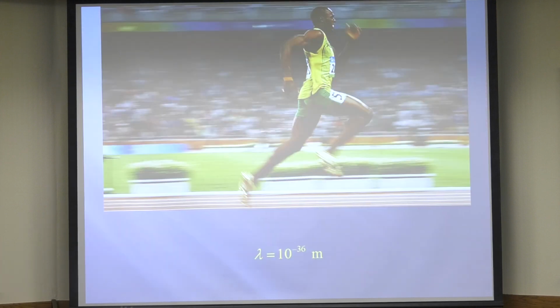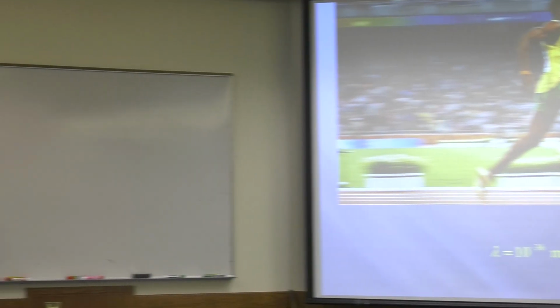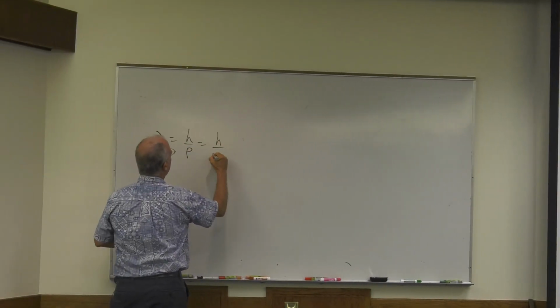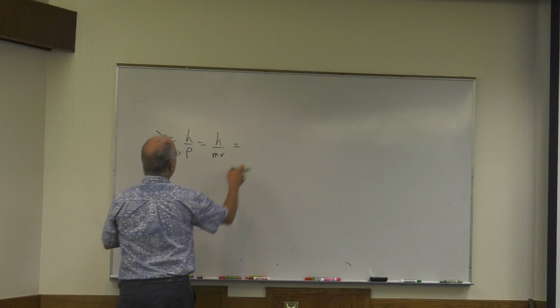Okay, so here's Usain Bolt, pretty fast fellow, right? Let's calculate his wavelength. How do you do that? Let's do it. So remember, lambda equals h over p, which is h over mv. Okay?